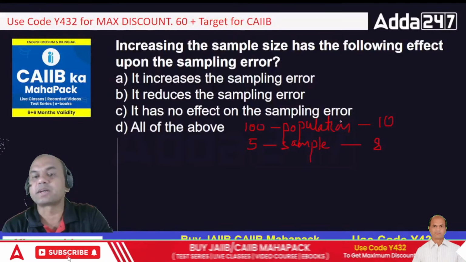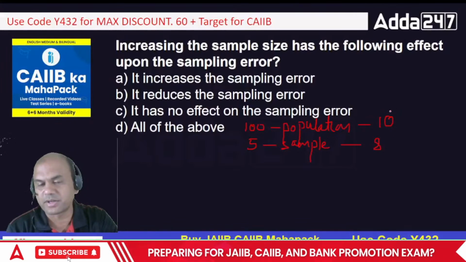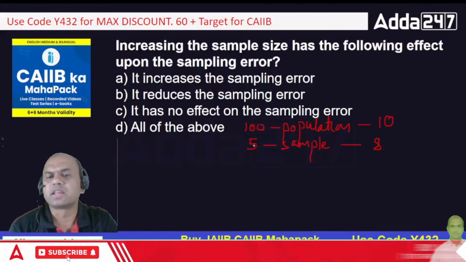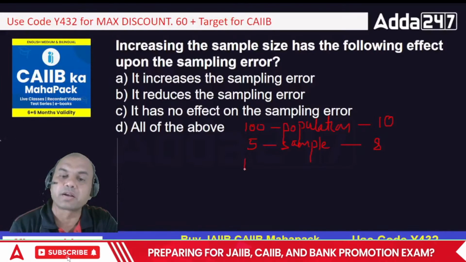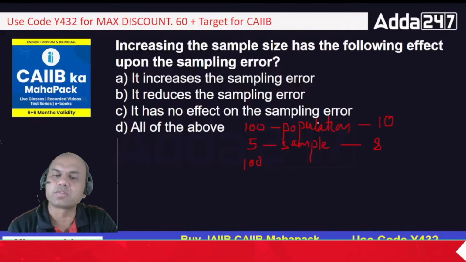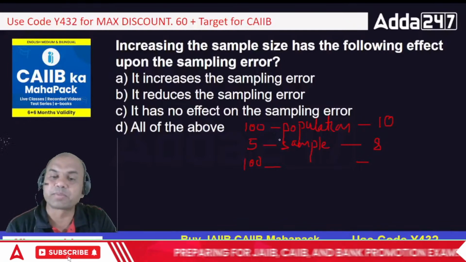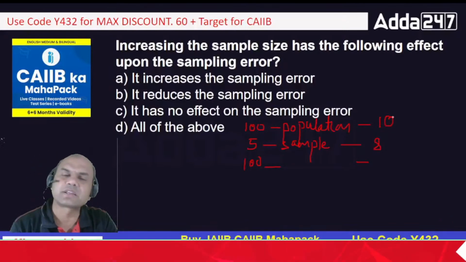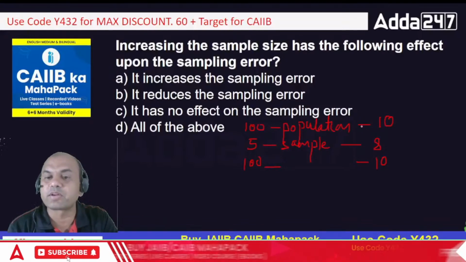Understanding this? Expected answer means I am expecting it is 10. This is called hypothesis. And I am getting this answer as 8 using 5 as a sample. Now tell me, if I increase this sample from 5 to, let's say, complete 100, I'll take all of them as sample. So what will be the answer in that case? If I take full 100, I'll survey all of them. What will be the answer I'll be getting? Obviously 10, isn't it? Because I'm sampling everyone.